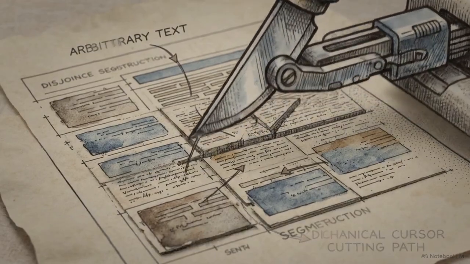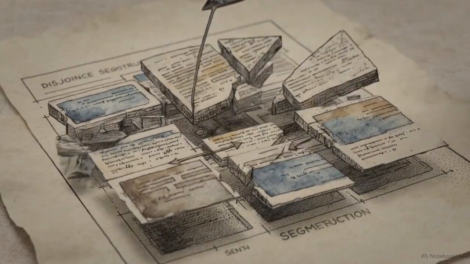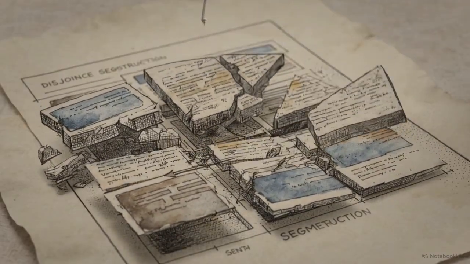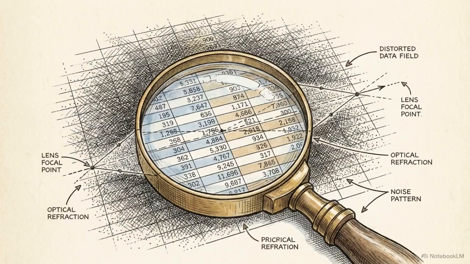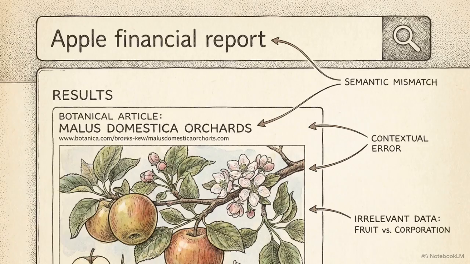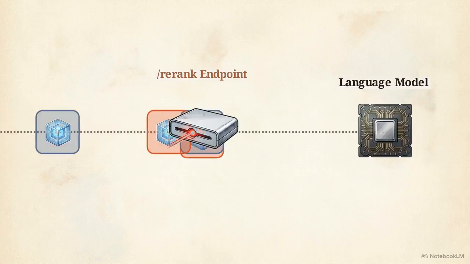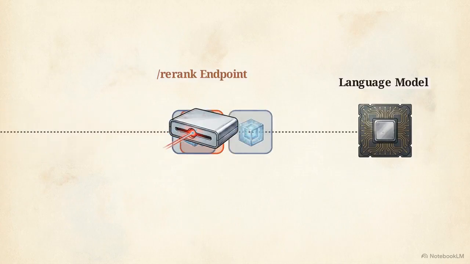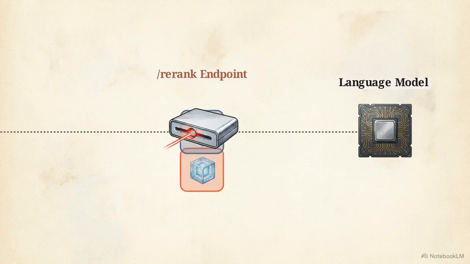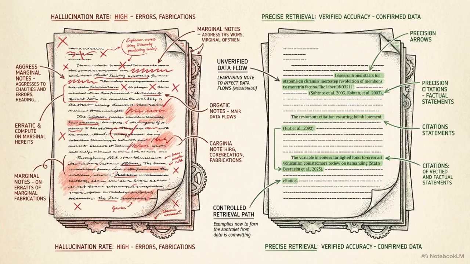That arbitrary splitting destroys the structural metadata required for corpus-level reasoning. Basic bi-encoder retrieval also creates a soft noise problem. It returns data that is semantically similar to the query, but contextually irrelevant to the specific task. We solve this by adding a cross-encoder at a dedicated /re-ranked endpoint. This acts as a secondary, highly precise contextual filter before the data ever reaches the language model. By structuring our retrieval hierarchically and applying a cross-encoder, we drop hallucination rates by up to 40%.